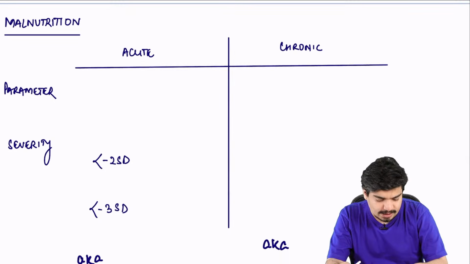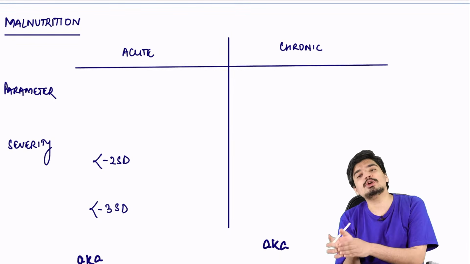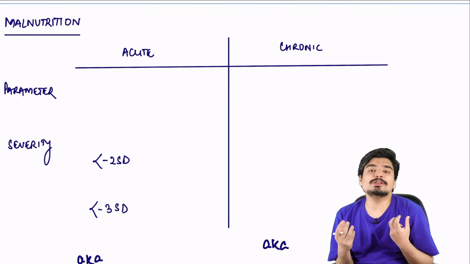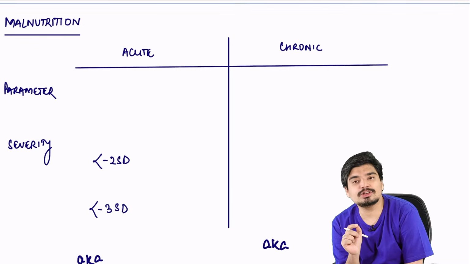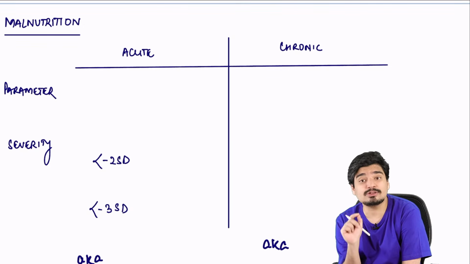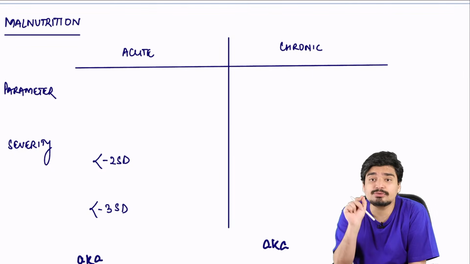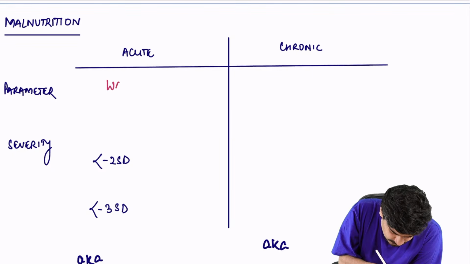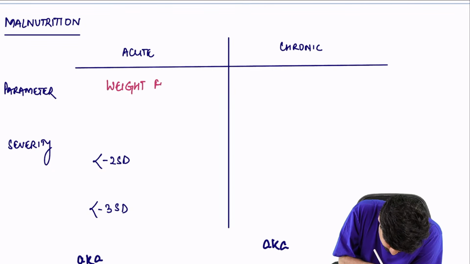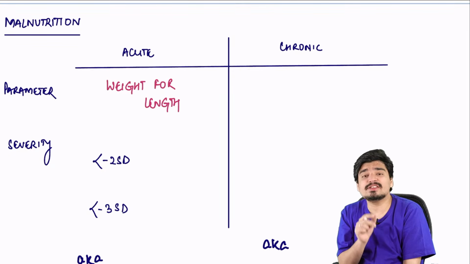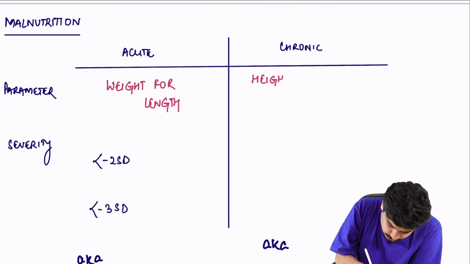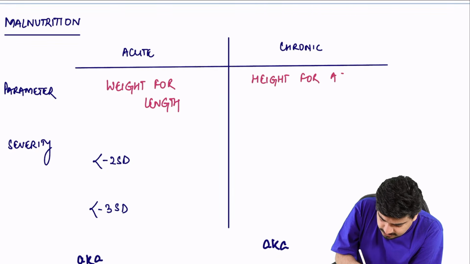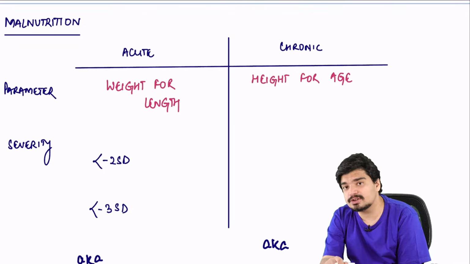All right. Now, next we come to malnutrition. So I already told you that weight is something which is acute. Height is something which is chronic. As far as acute malnutrition is concerned, it is assessed using weight for length. While chronic malnutrition is assessed using height for age.